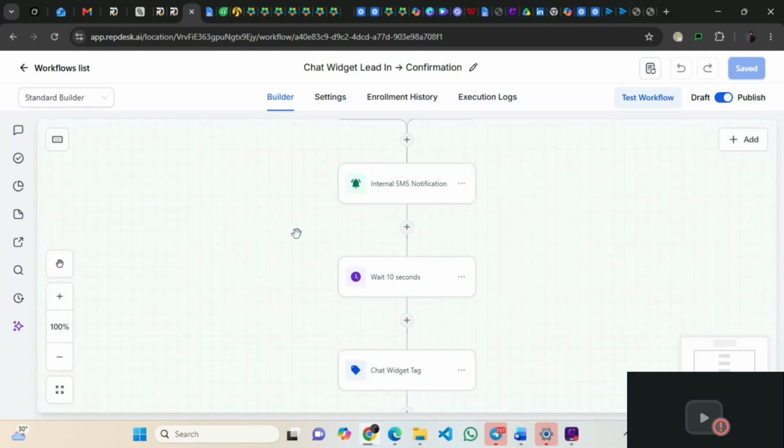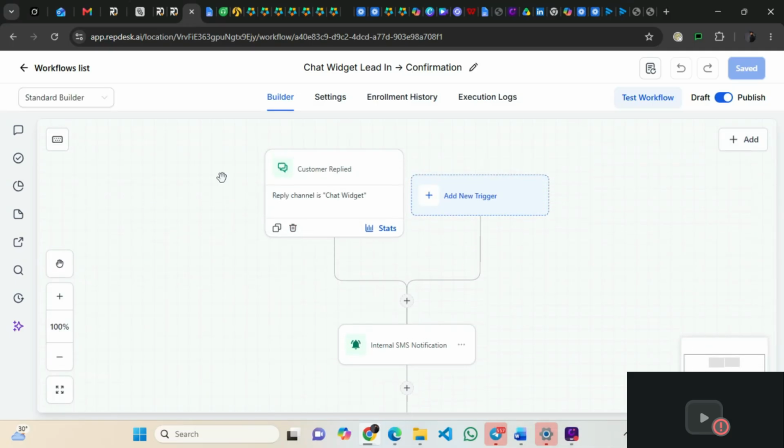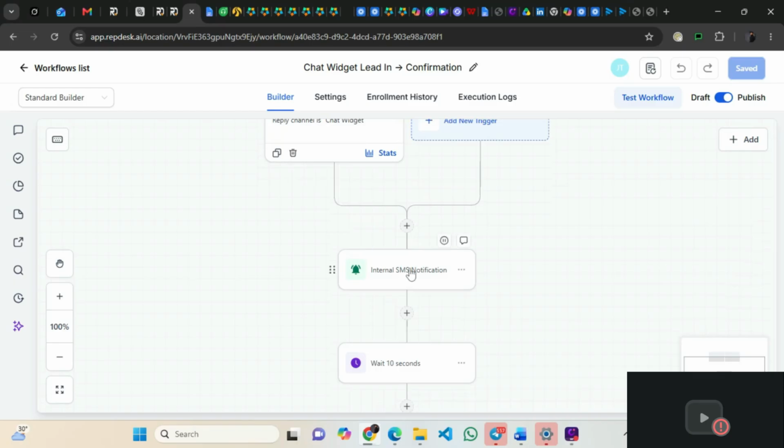Okay, so take for example, let's say this is a lead from chat widget. Once a lead comes in from chat widget, it triggers this automation. Then it notifies the service provider, which is probably us, to let us know that a client sent a message showing an interest in our product.